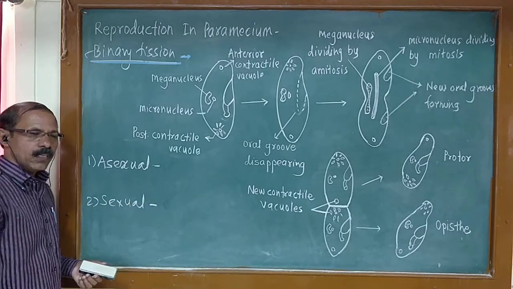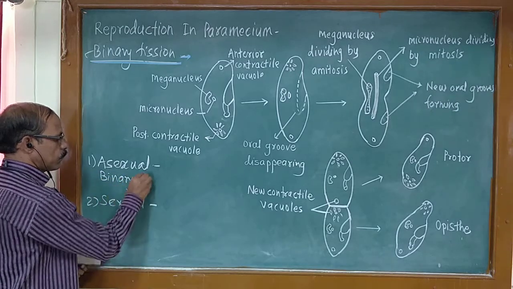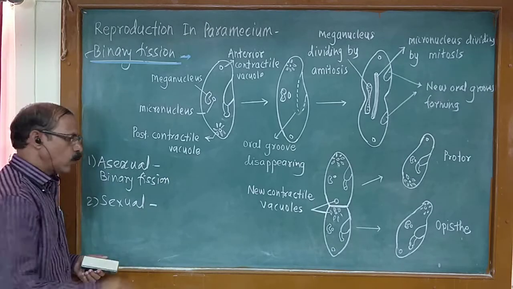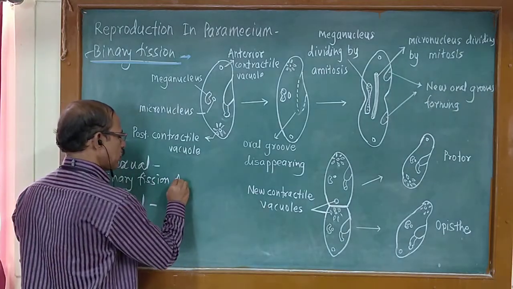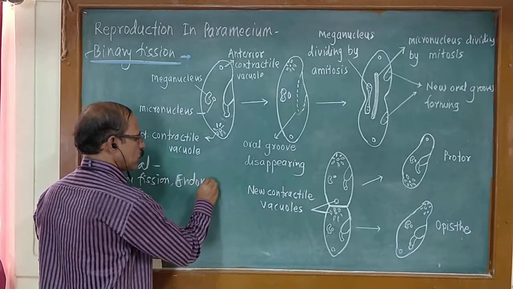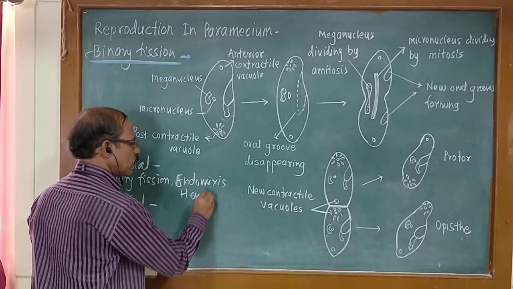Asexual reproduction: binary fission, endomixis and hemimixis.